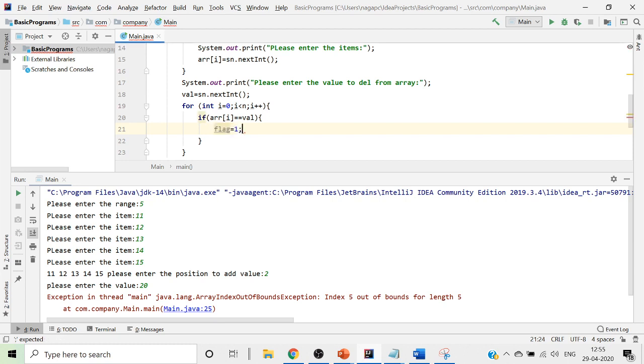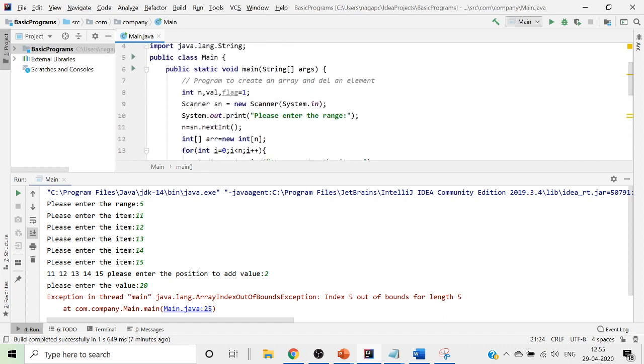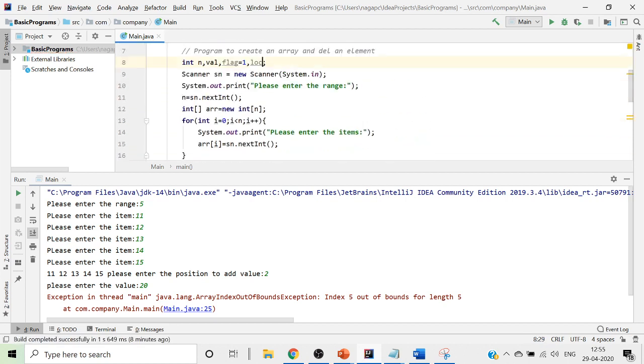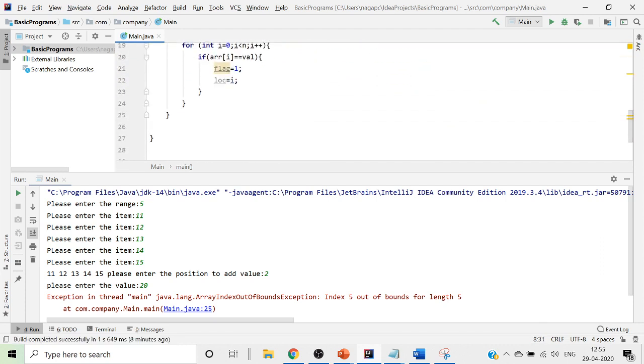And also I will pick up my location, which I call index. So I call this loc, which is nothing but my index, so loc equals my i value. Initially I'll take my location as 0 so that I don't get confused. So location is equal to i.